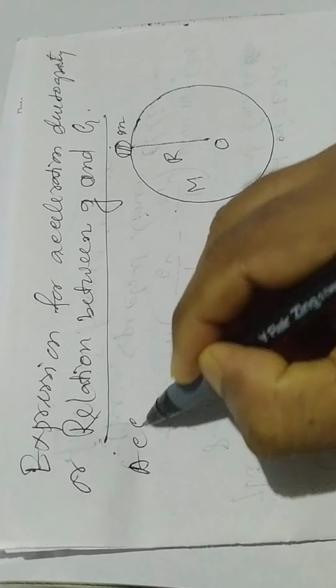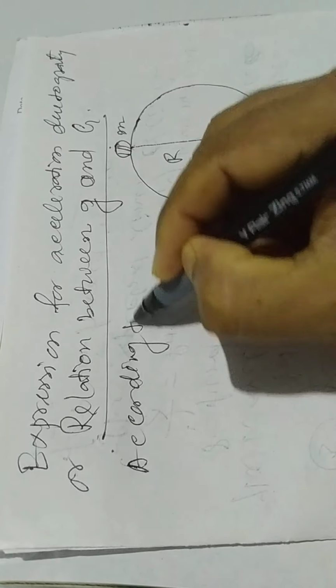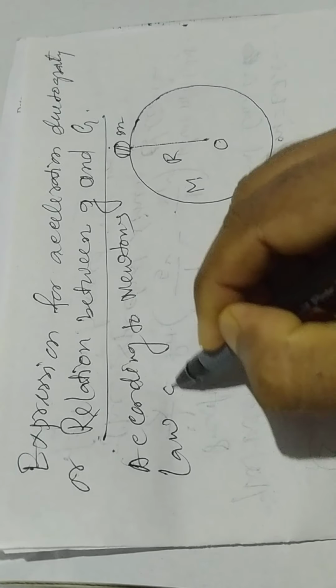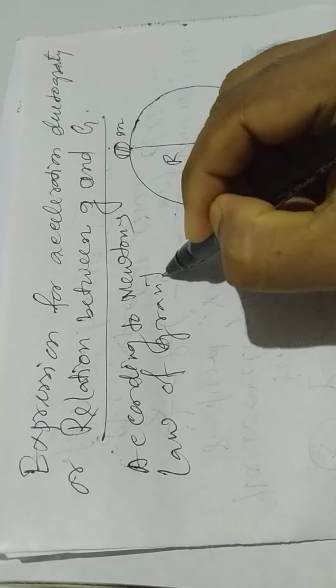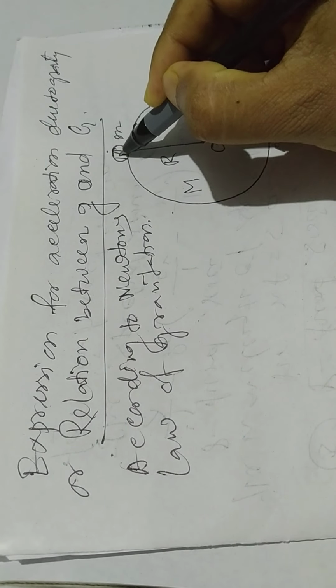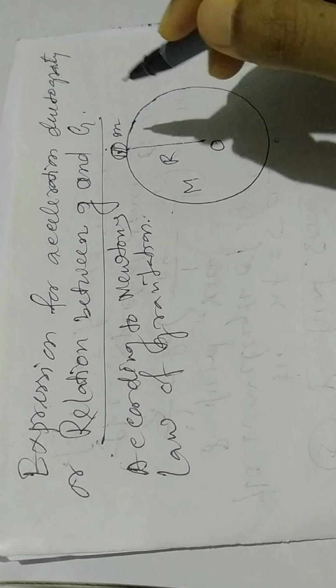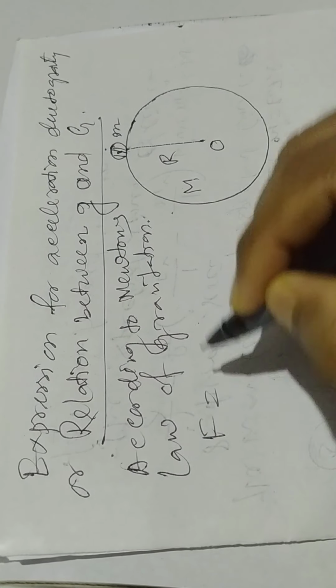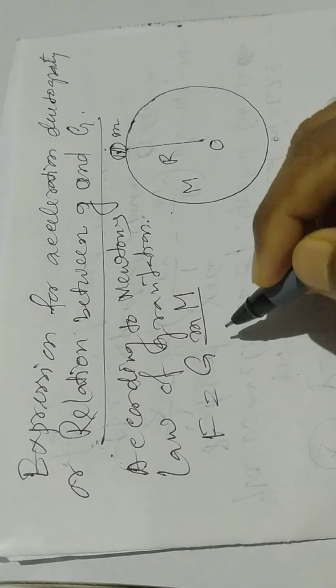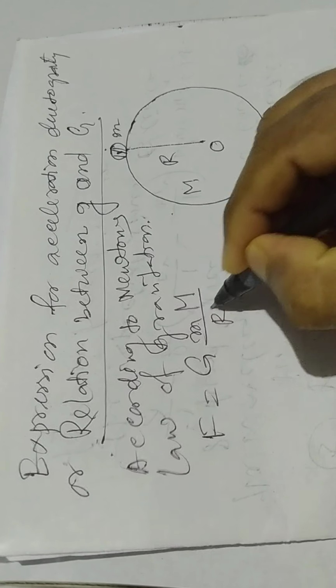According to Newton's law of gravitation, the force of attraction on the body due to the Earth is given by F equal to G, mass of the body, mass of the Earth divided by the square of the distance.